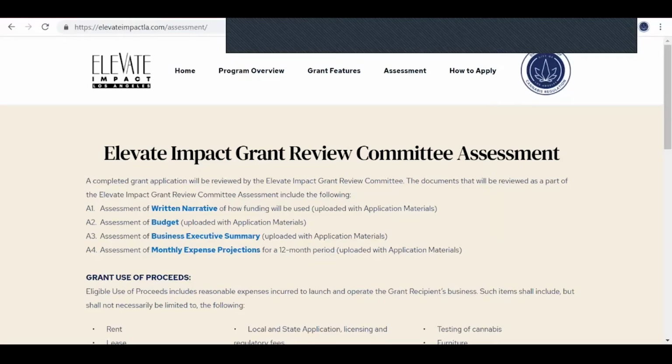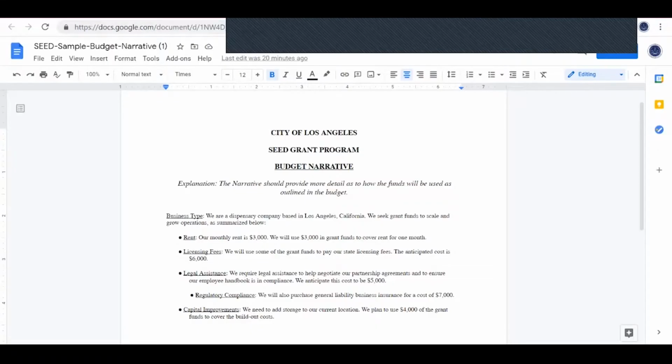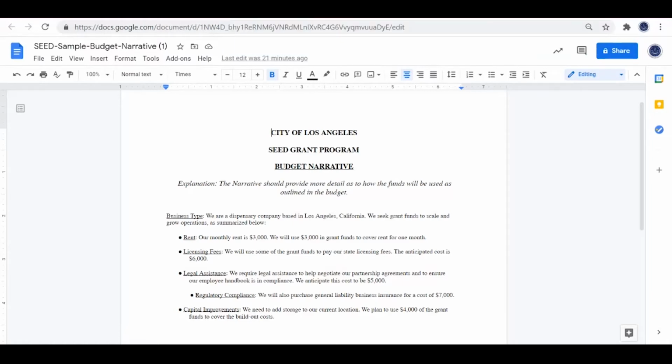First, let's talk about document A1, the written narrative, which can be found under the Assessment tab. The written narrative describes how the funds will be used. This is a written explanation of your budget. We are going to require that you upload a budget spreadsheet for how the grants will be used, but we also need a qualitative or verbal description of each of your budget categories. Let's take a look at an example.